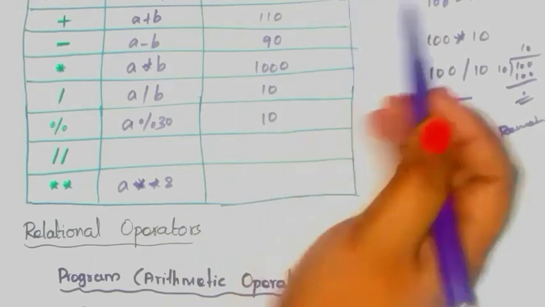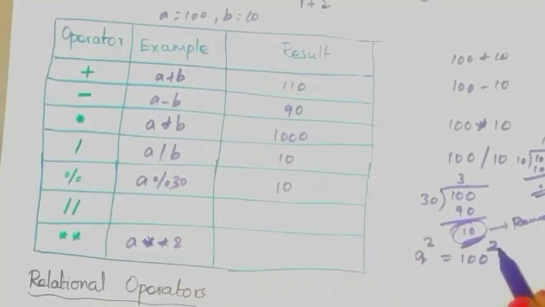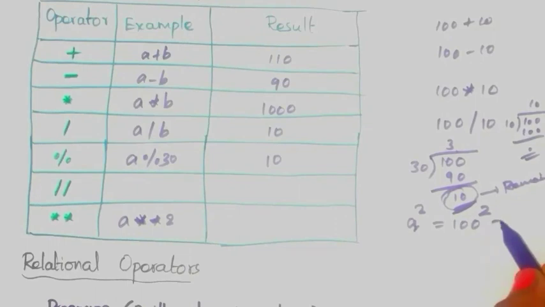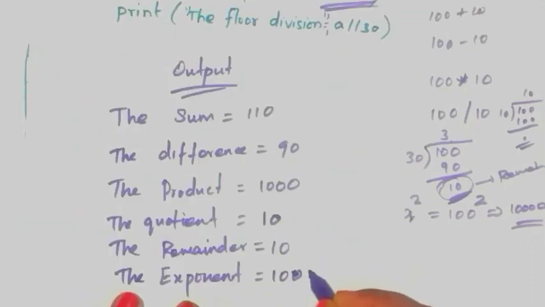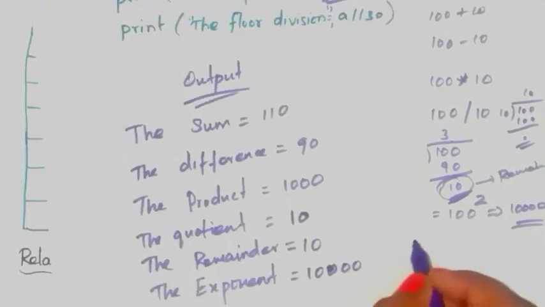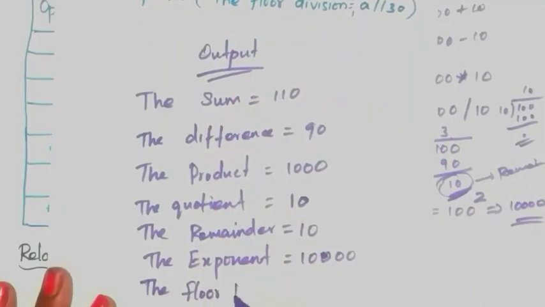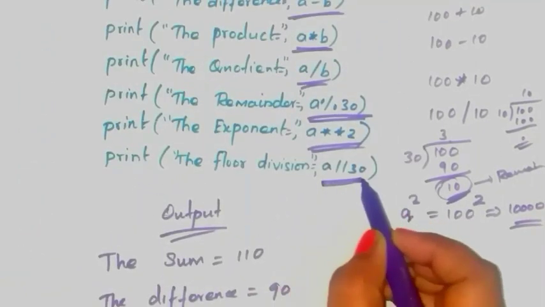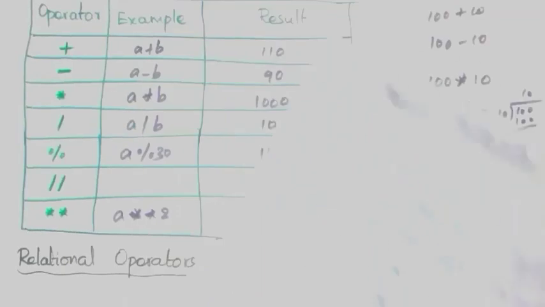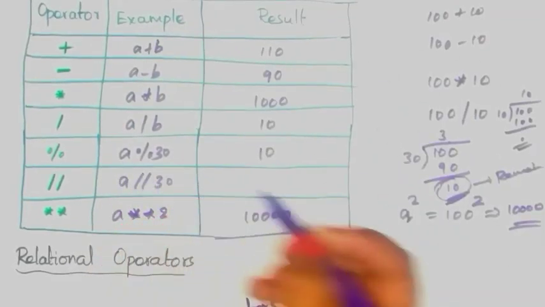What is the value of A? 100, okay. So 100 square. 100 square means what? 10,000. Here write the result 10,000, okay. Next, floor division. The floor division is equal to what? A floor division 30. See here, A floor division 30.